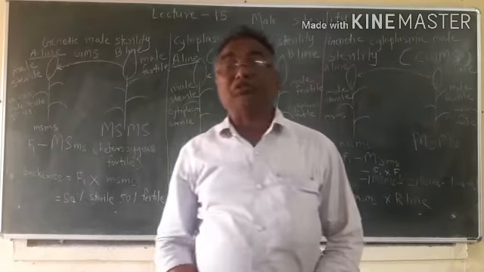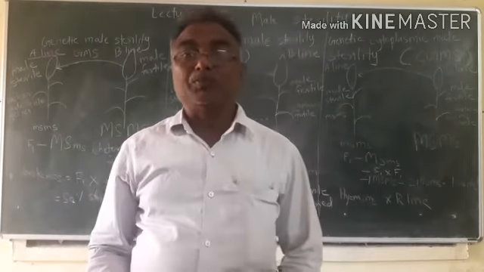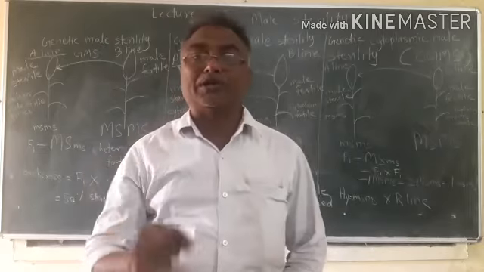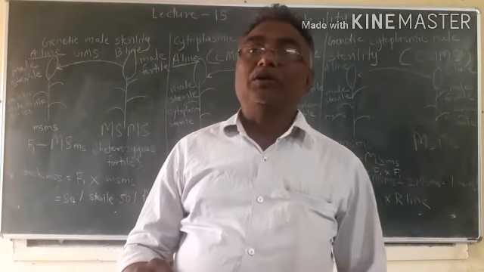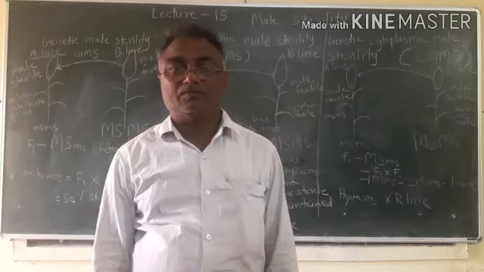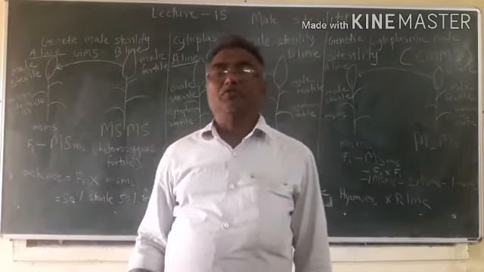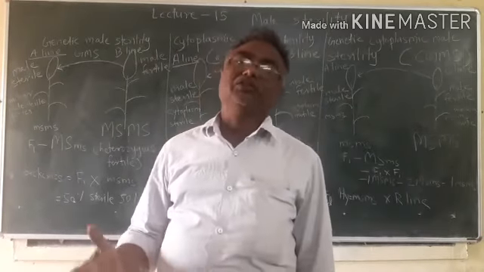So male sterility refers to the condition in which plant do not produce pollen grains, or if they are produced, they are non-functional.